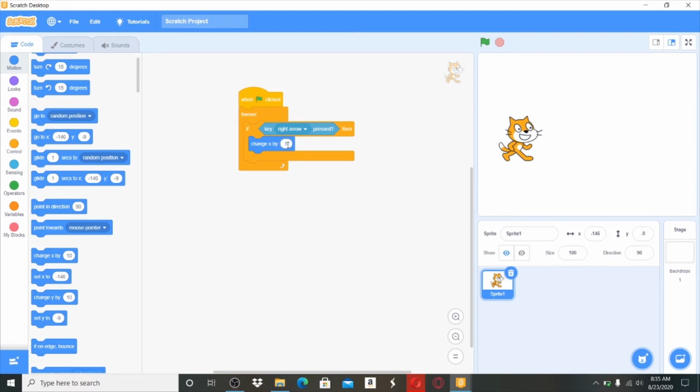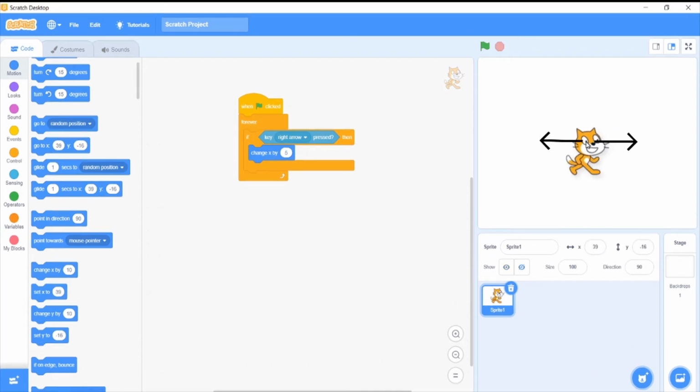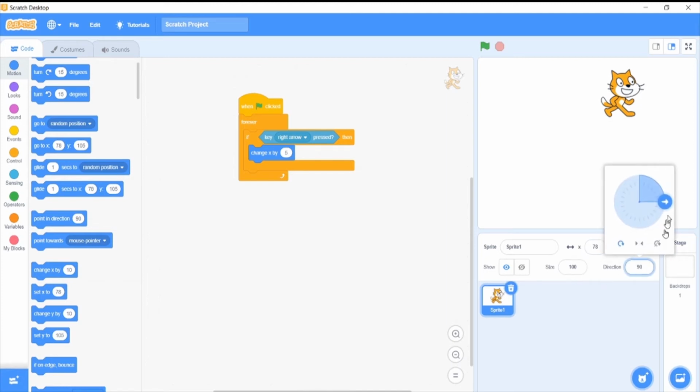5. Now for your information, I would like to say X is this thing. This is X, as you can see. Because I just moved it a bit upside down, Y has not changed, but X has changed because we are moving the position from here to there. If you place a sprite here, you can see the position and you can see the direction. The direction is 90. You can change the direction of this. I will teach you more about this later, not now.